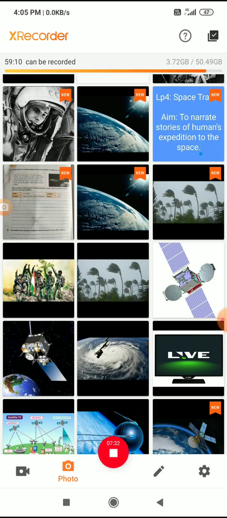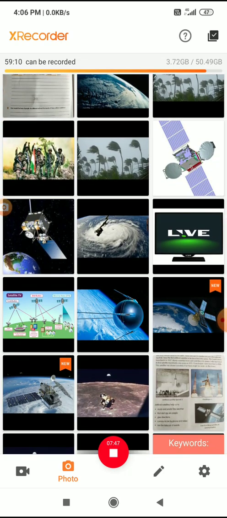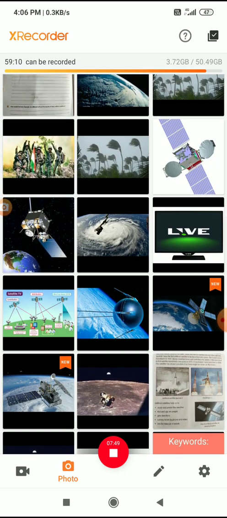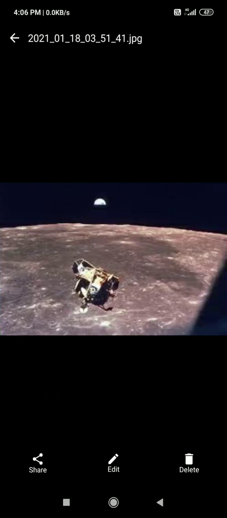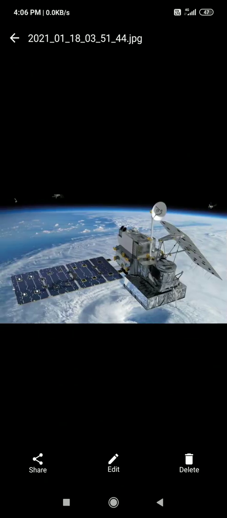They help our soldiers also to know about the enemy camp. They also tell us about outer space, for example if any asteroid is coming, they can give that information, and if any dangerous situations are there, they will tell us. And one of the good things is it can take pictures. As the earth is rotating, it can capture the whole earth and send the pictures to us.